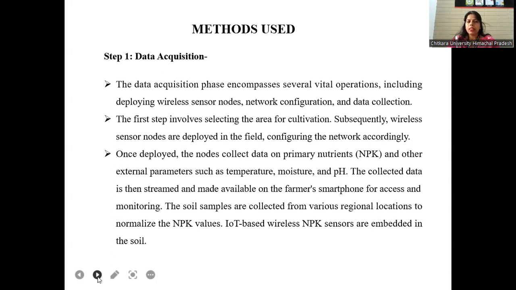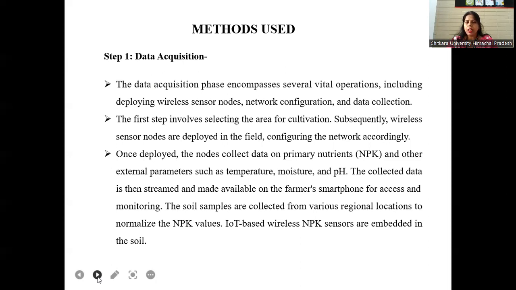In the first step, we select the area of cultivation. Subsequently, wireless sensor nodes are deployed in the field, configuring the network accordingly. Once deployed, the nodes in the field collect data on primary nutrients, abbreviated as NPK, and other external parameters such as temperature, moisture, and pH value. The collected data is then streamed and made available on the farmer's smartphone for access and monitoring.